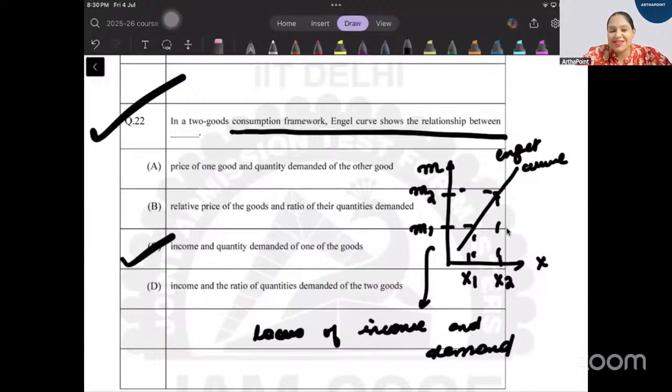Imagine that this year the paper was so easy that they actually gave you this question as a 2 mark. This never happens. It was an exception that this year's paper was so easy that such an easy question came for 2 marks, asking you only to define the Engel curve.